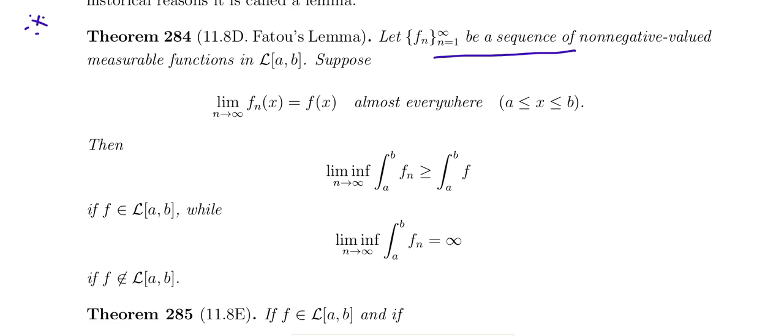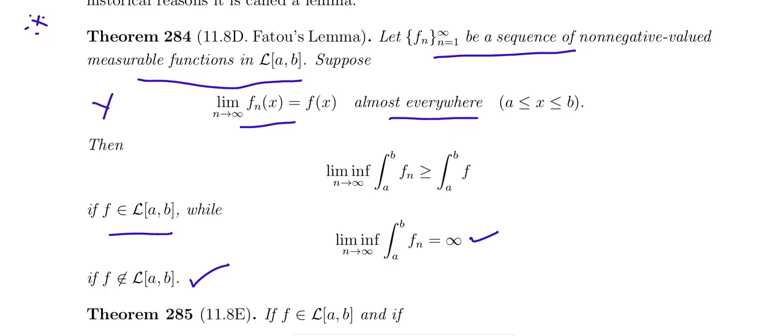Fn is the sequence of non-negative valued measurable functions on a Lebesgue interval a comma b, and the sequence of functions converges pointwise to f of x almost everywhere on a comma b. Then the limit infimum of the sequence of functions Fn is greater than or equal to the integral a to b f if f is Lebesgue integrable on a comma b. The limit infimum diverges to infinity if f is not Lebesgue integrable on a comma b. Okay, well, that is the Fatou lemma.